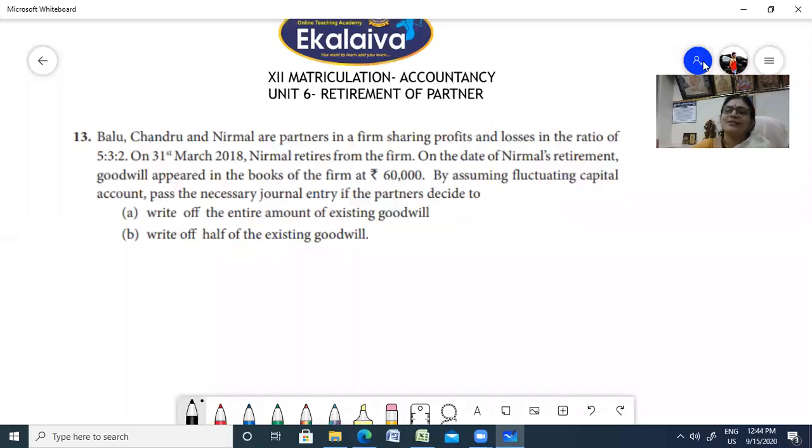Shri Gurubhyo Namaha, children. You're in Unit 6, Retirement of Partners. And today we are going to discuss problem number 13. We are learning how to adjust the goodwill of the firm when a partner is retiring.